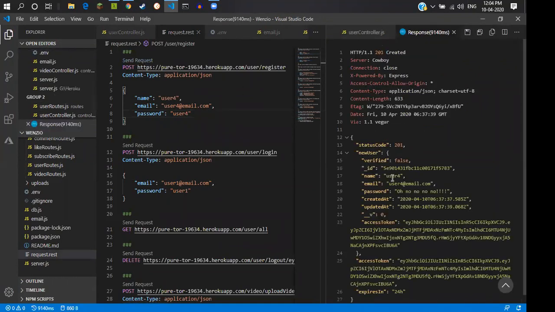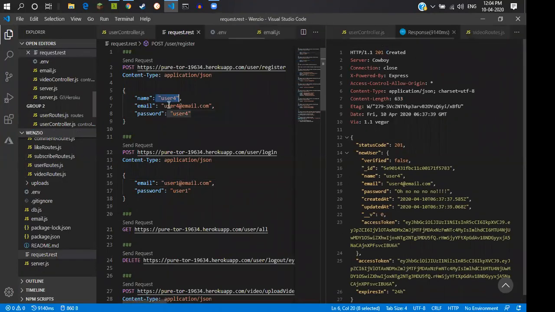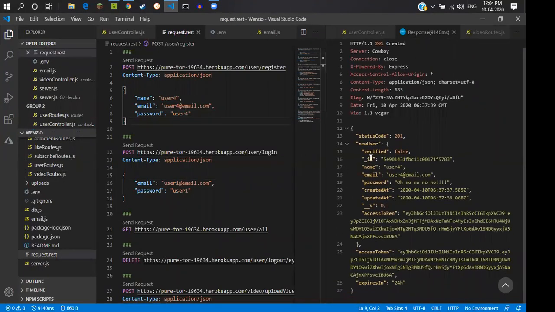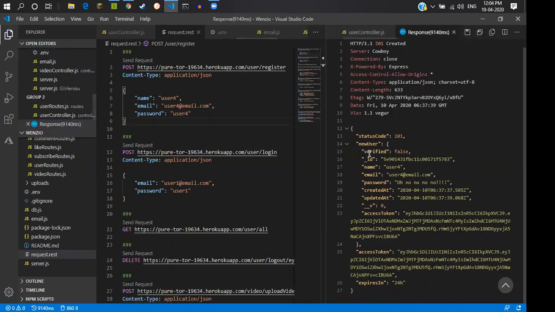So username 4. What we get is status code, new user, verified false. Just ignore this verified. We are not able to implement the node mailer right now, so this will remain false for now.